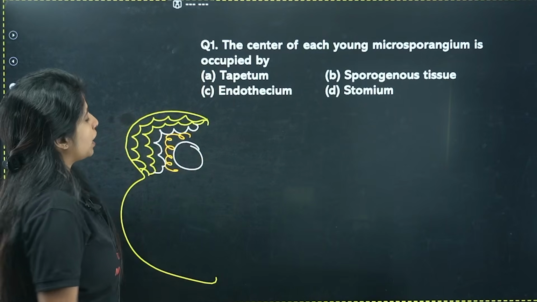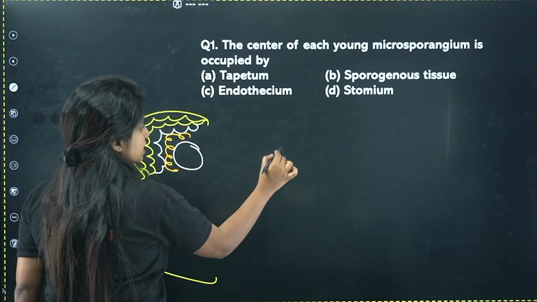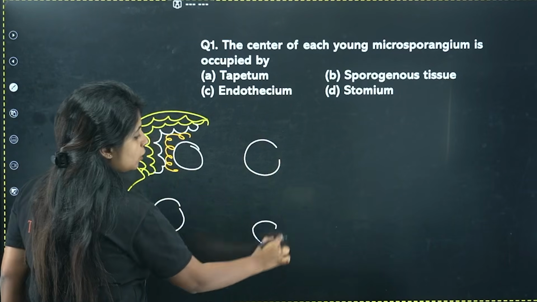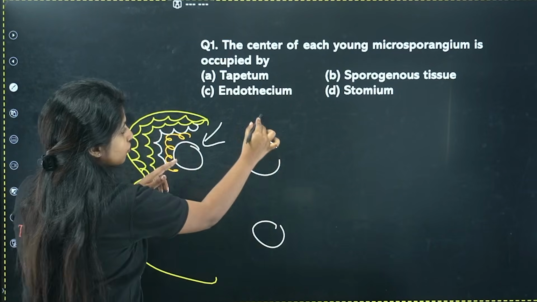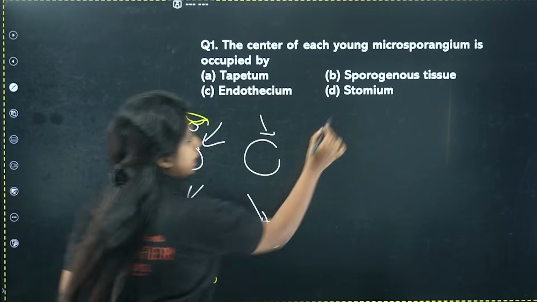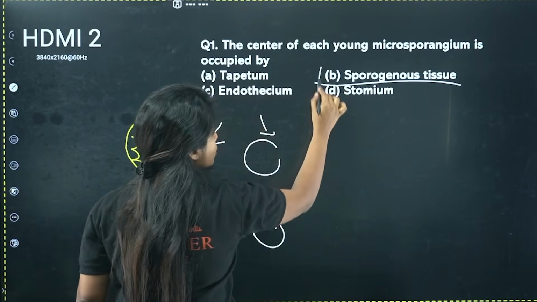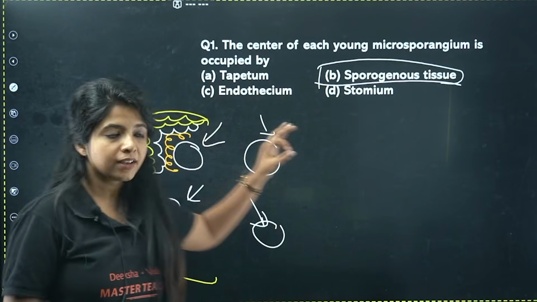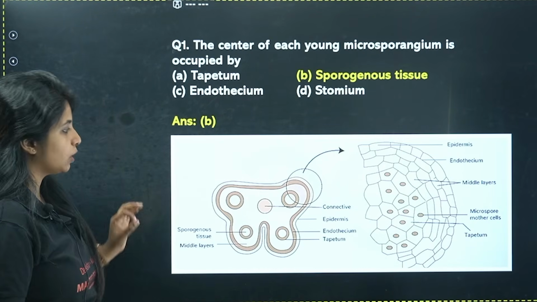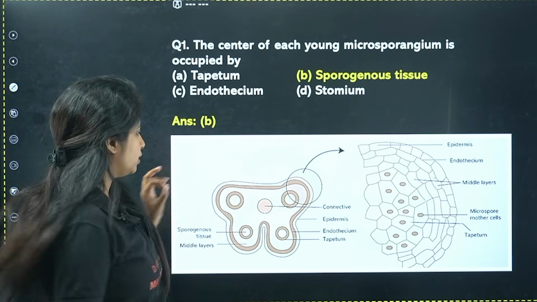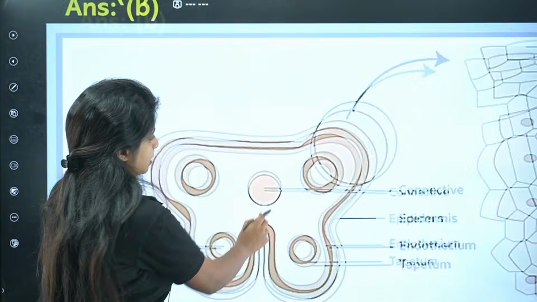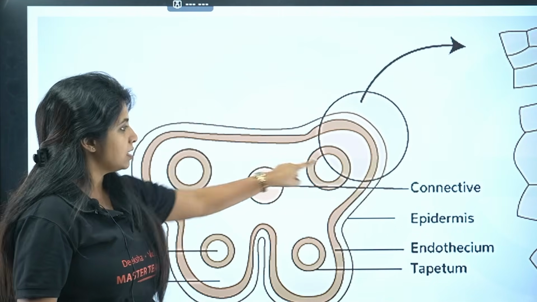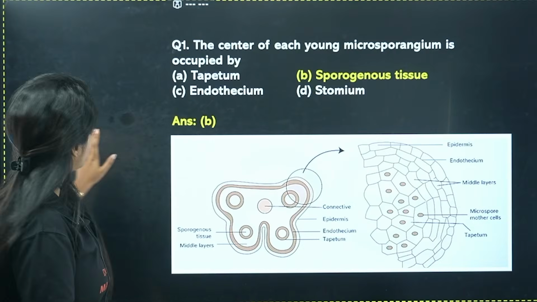The center of each microsporangium. So this is one microsporangium. Similarly, you will have one here, one here, and one here. The center of all of them is known as the sporogenous tissue, where your pollen grains are going to be made in future. So B is your answer for this particular question. I hope this is super clear to you. Yes, so it looks like this. This is your microsporangia, and the center of all of them is basically the sporogenous tissue.